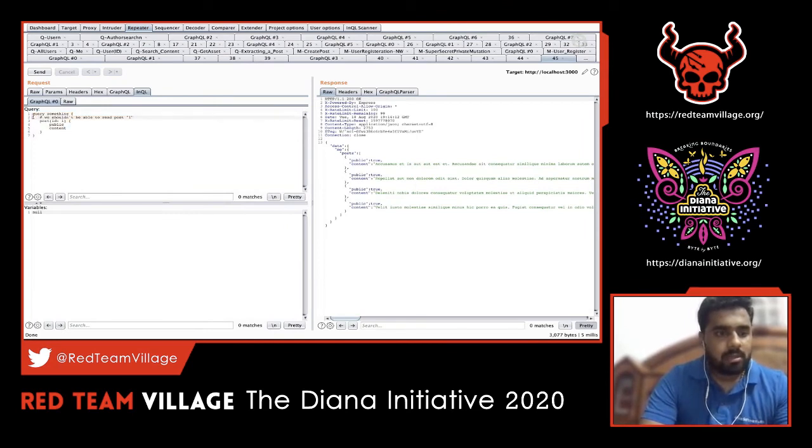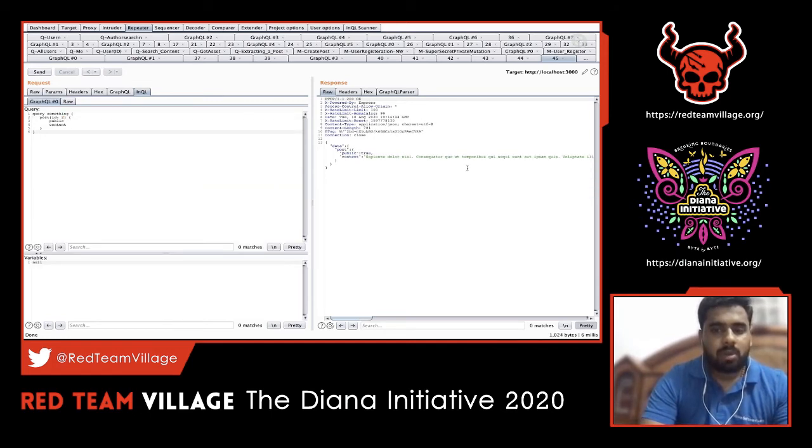So query, it can be something. We shouldn't be able to read this particular post one. There might be multiple posts, so there might be a case that we should not be able to view the first post. Let's try to send this and see what response we get. But before that, let's try to see the other post. For example, post ID is two, public content. So now I'm trying to pull out a particular post which is public and which has ID reference two.